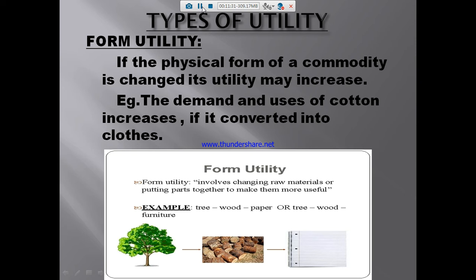Form utility means if the physical form of a commodity is changed, its utility may increase. The demand and uses of cotton increase if it is converted into clothes. Can you understand that? So a tree is a tree. If the tree is converted into wood or paper or furniture, the utility will increase. Otherwise the tree will be a tree only. There is no use in cutting the tree, is there?